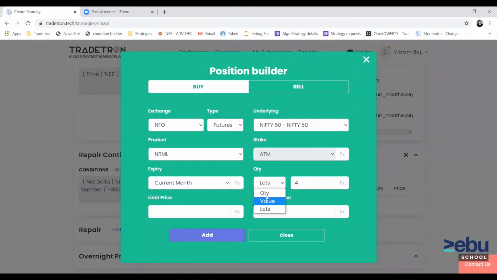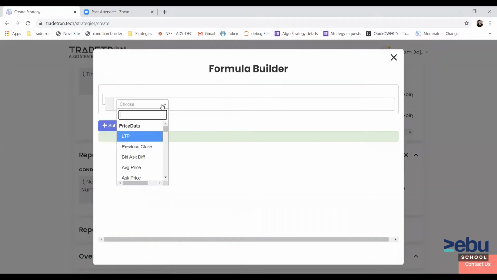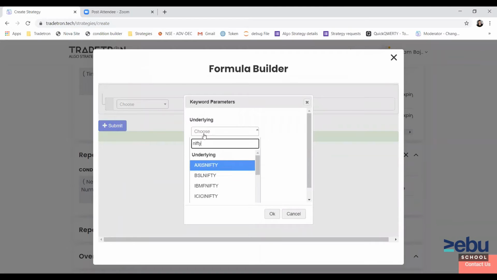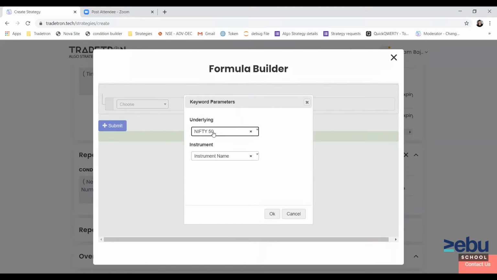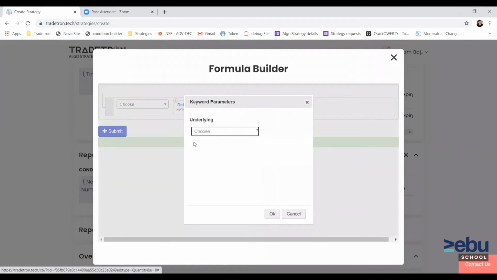For that, we will use a quantity formula, delta neutral. This function takes two parameters. One is the underlying name, so Nifty 50. For Nifty, it will calculate the net delta and divide it by the selected instrument. If I select futures, a future has one delta basically.